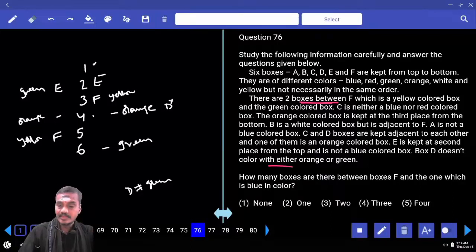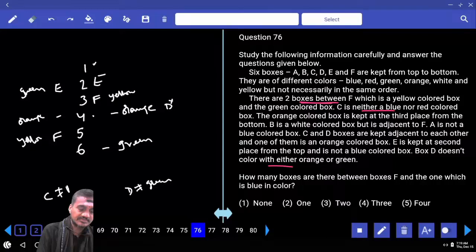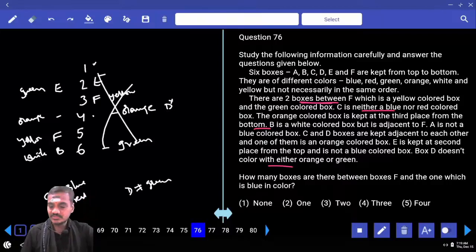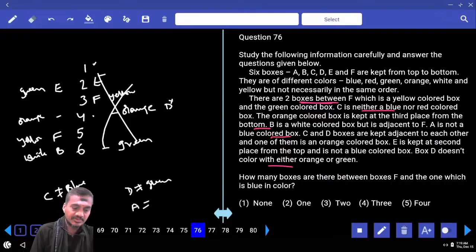And next one, there are two boxes between F, which is yellow, and the green colored box. And C is neither blue nor red colored box. And the orange colored box is kept third from the bottom. B is the white colored box, and it is adjacent to F. Now, is B, the white colored box, possible in this case? Not possible.